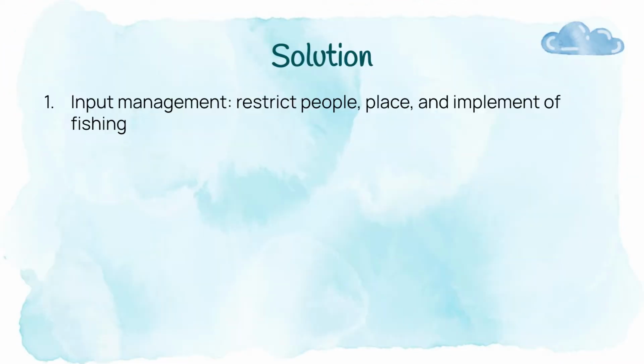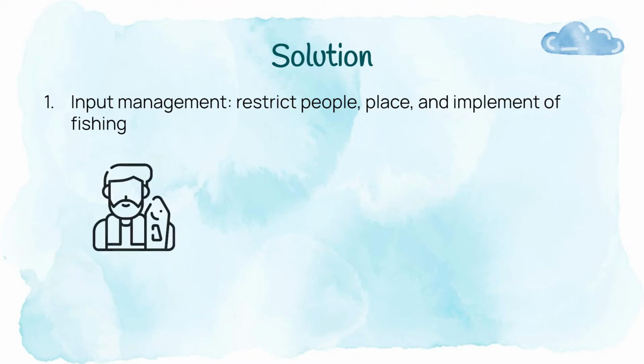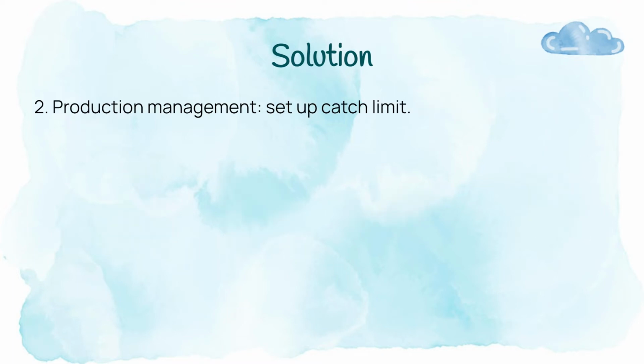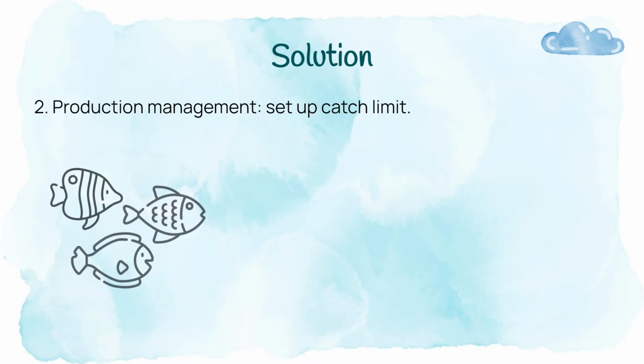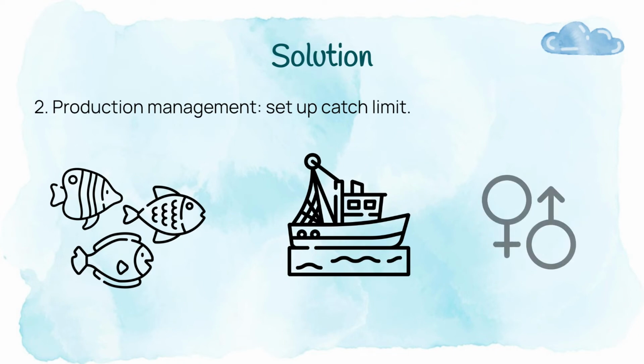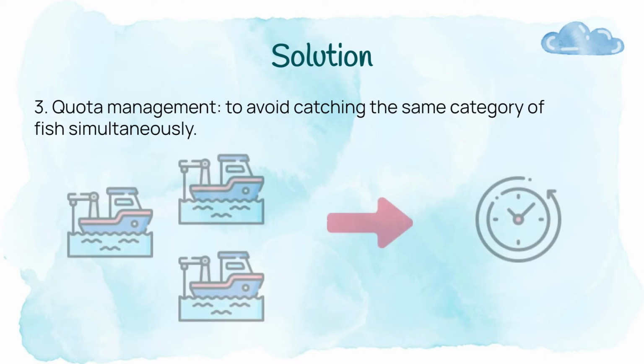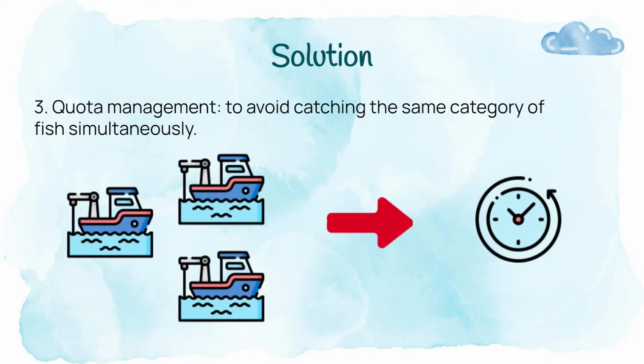First was input management. We can limit the number of fishermen, operating hours, sea area and fishing gear. Second was output management. We can limit the amount of fish caught, such as species, production, sex, etc. Third was quota management. To avoid catching the same species of fish at the same time, we use vessels as the standard management target and allocate quotas according to the dependency on the resources.